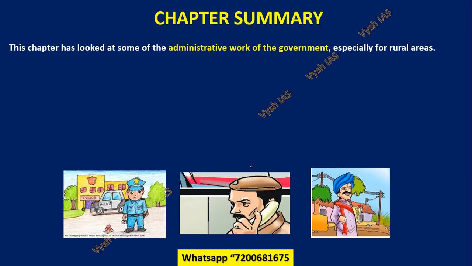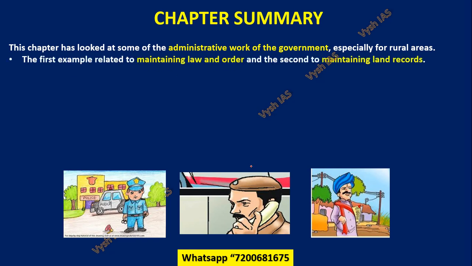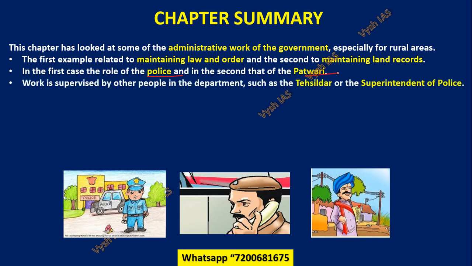This chapter looks at some of the administrative work of the government, especially for rural areas. Whatever they do, the administration, whoever are the responsible people there, they have written a lot of stories and different examples, so that 6th standard students can understand. They have written about maintaining law and order, and also maintaining land records. Law and order means obviously you have the police system, and land records means you have the patwari system, for which 1 or 2 slides I have. I'll show you the details.